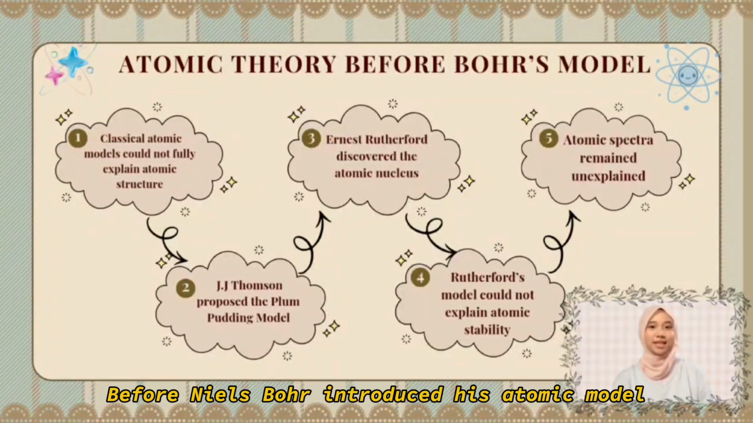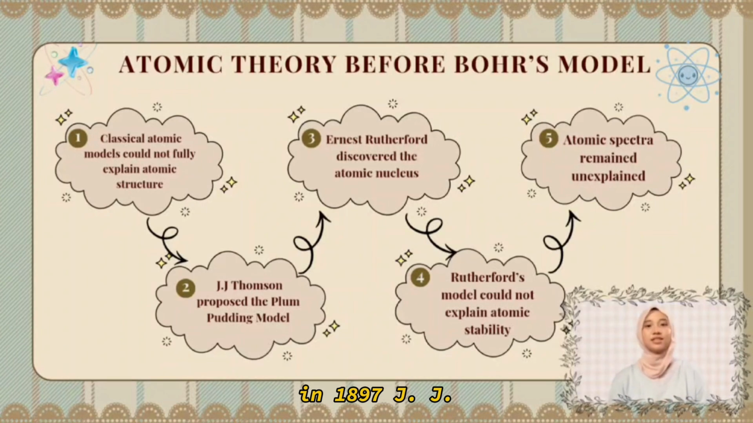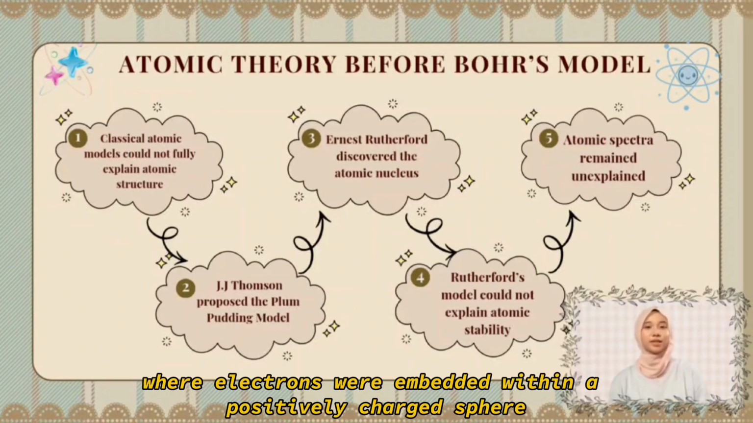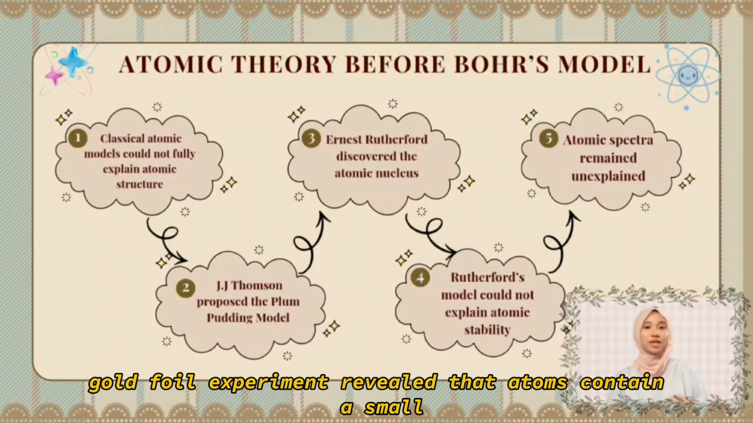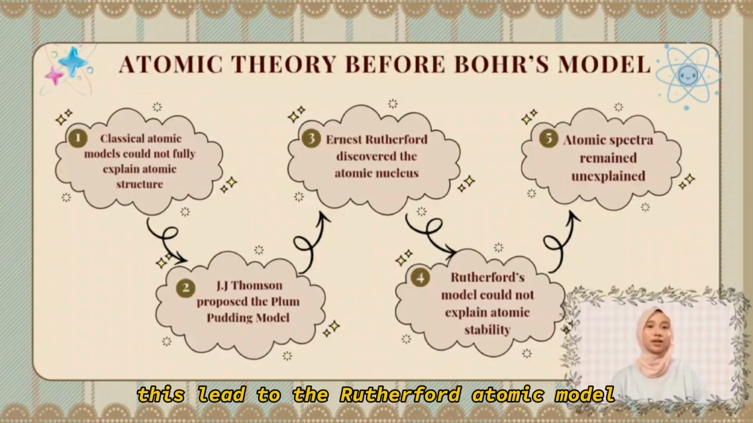Before Niels Bohr introduced his atomic model, scientists were still trying to understand the structure of the atom. In 1897, J.J. Thomson discovered the electron and proposed the plum pudding model, where electrons were embedded within a positively charged sphere. Later, in 1911, Ernest Rutherford's gold foil experiment revealed that atoms contain a small, dense, positively charged nucleus. This led to the Rutherford atomic model.